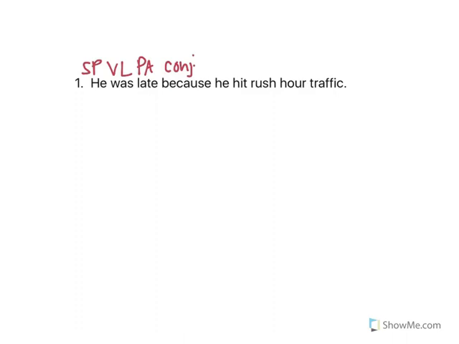Then in the second clause, the one performing the action, the subject, is going to be he, subject pronoun, and the verb here is hit. What type of verb is this? Well, it's going to be a verb transitive because it is transferring action. What did he hit? That's what you have to ask yourself. He hit traffic, which is a direct object. Actually here, rush hour is going to be an adjective. This is going to be a modifier for traffic. It's telling what type of traffic or when the traffic was. It's rush hour traffic. So we're going to start diagramming this.